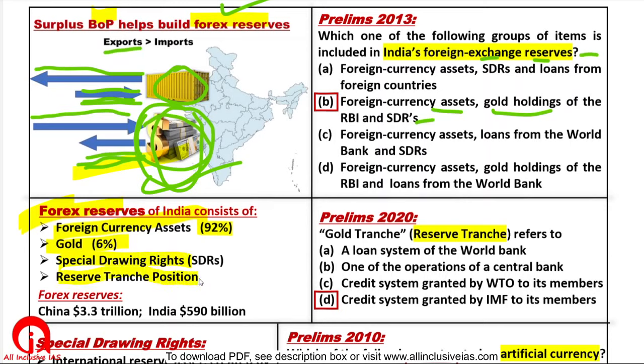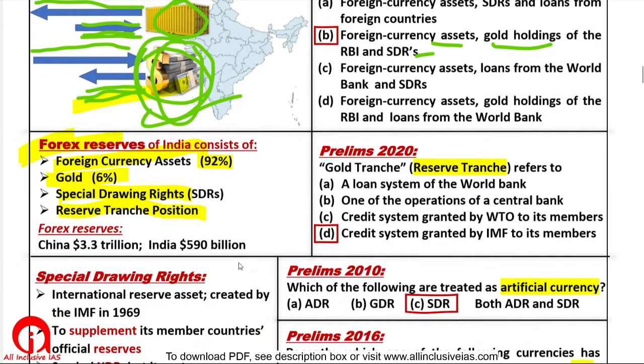And reserve tranche position. The reserve tranche position is something that is available with the IMF. For emergency use, we can use this. Okay, details are again not important, just remember the word. Like last year also I told you that reserve tranche position is something with the IMF. The same thing came this year in a question also. Just remember that this tranche word is related to the credit system granted by the IMF to its members. Okay, the size of India's forex reserves is at an all-time high of $590 billion. China's forex reserves are much higher at $3.3 trillion.